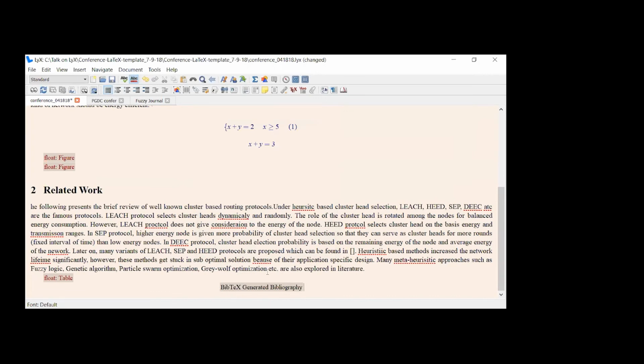Whatever references you have given in your notepad .bib file, the same will be imported over here. Now, when you generate the PDF, it will be in IEEE format only. So let me generate the PDF and show you how the references will look in the IEEE PDF file. So I'll generate the PDF now.